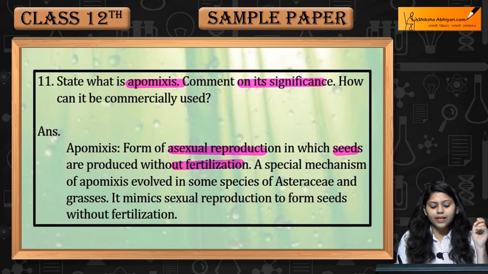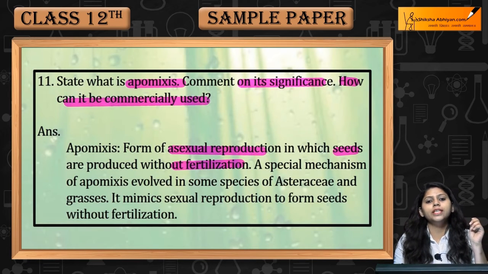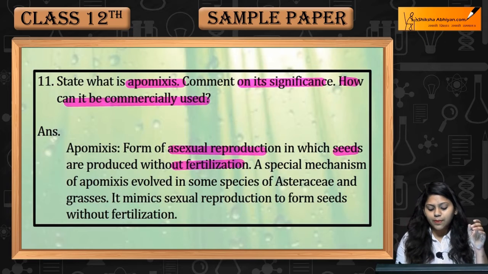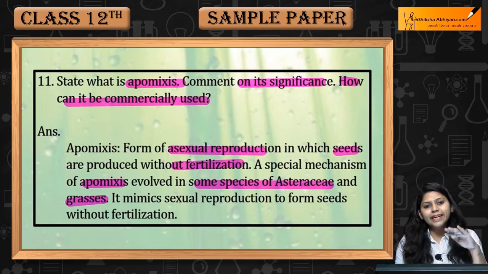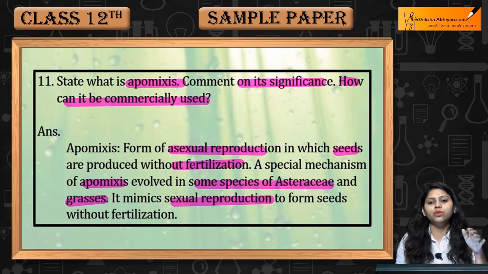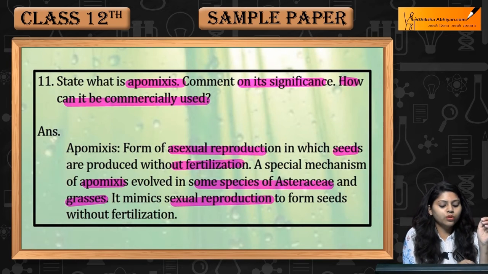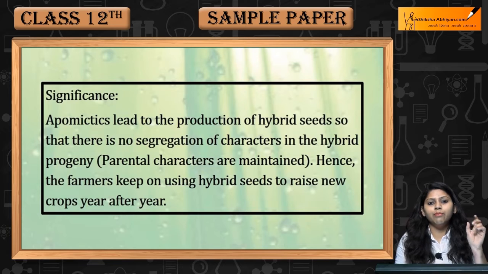Comment on its significance. How can it be commercially used? स्पेशल मैकेनिज्म होता है एपोमिक्सिस का, evolved in some species of Asteraceae and grasses. मिमिक करती है सेक्सुअल रिप्रोडक्शन को ताकि सीड्स फॉर्म हो विदाउट फर्टिलाइजेशन. Apomixis is asexual reproduction that mimics sexual reproduction, produce seeds without fertilization.